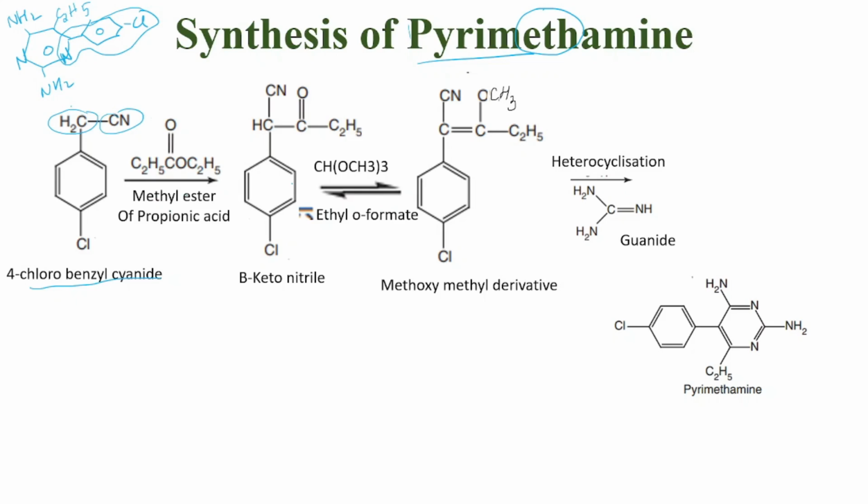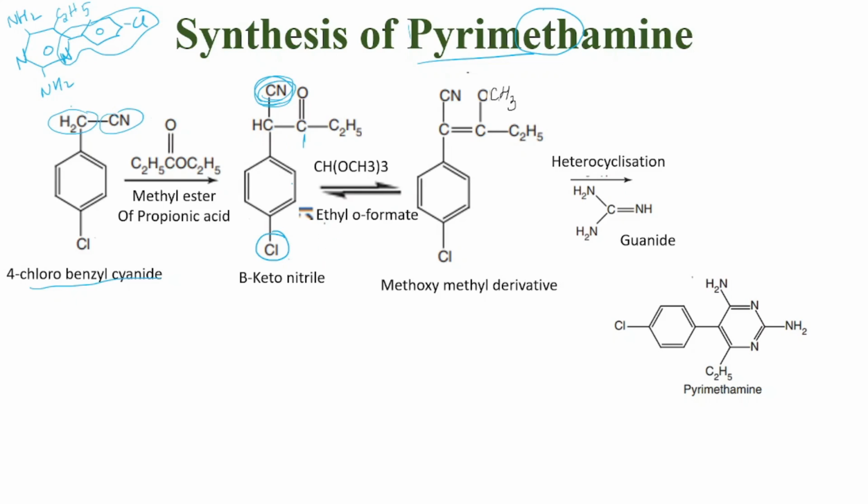In the presence of methyl ester of propionic acid, we will get beta ketonitrile. Now what is beta ketonitrile? Here we have a chlorine group. In the beta position to this we have a cyanide group. So in the beta position we have a keto group, and here we have a nitrile group. So beta ketonitrile.